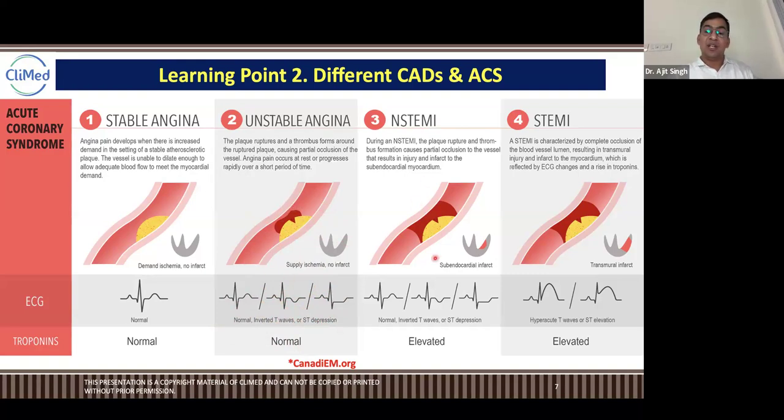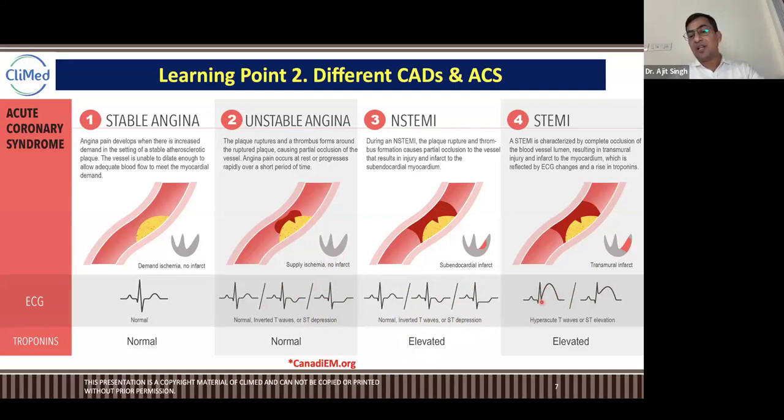Then NSTEMI, where you again see the same thing, ST depression and inverted T waves. Here the plaque is ruptured, and troponin T will be elevated, but in ECG changes you will see ST depression or inverted T waves. Unstable angina also has a representation like NSTEMI. STEMI is hyperacute T waves or ST elevation.